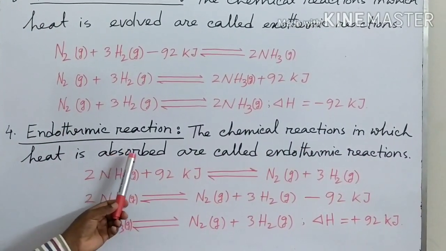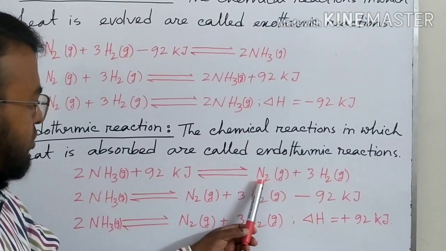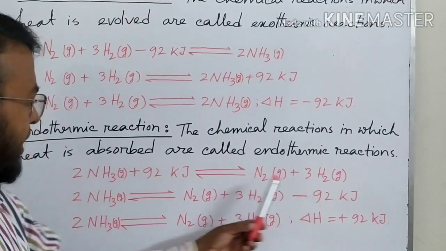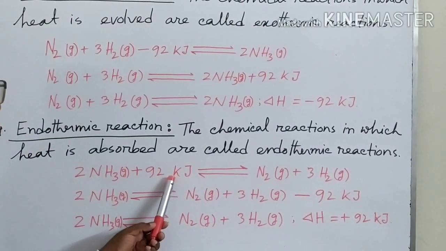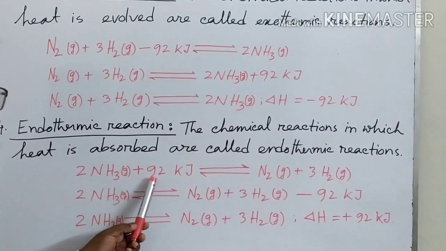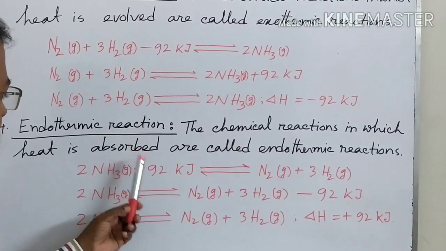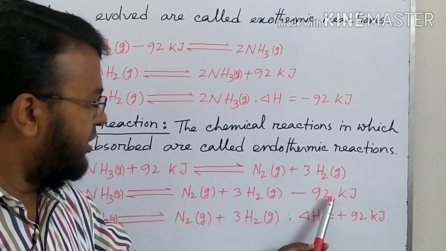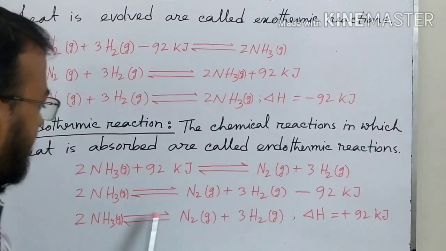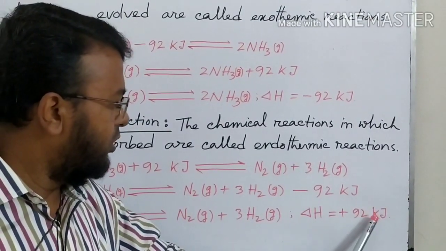So in this reaction we see that ammonia gas converts to nitrogen and hydrogen, absorbing 92 kilojoule of heat. So if I write the amount of heat with the reactant, then it will be plus 92 kilojoule because it is absorbed. If I write it on the right side, with the product, then it will be minus 92 kilojoule. Then if I write the amount of heat as delta H, it will be plus 92 kilojoule.